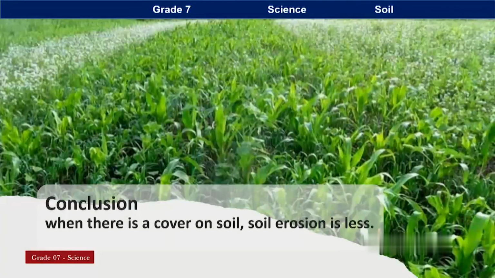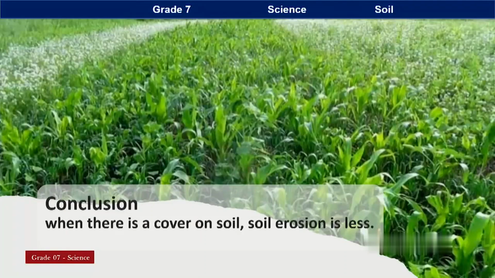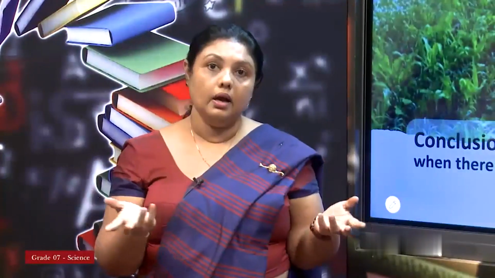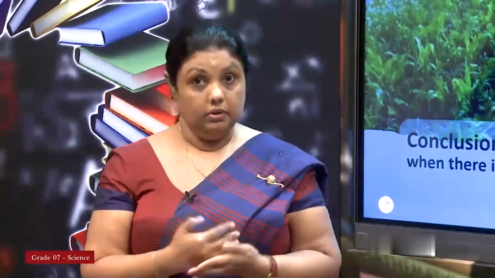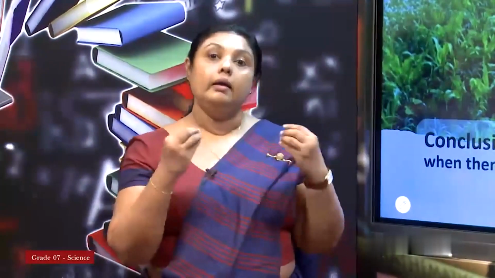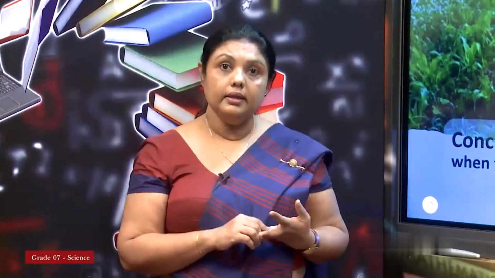Today we learnt about soil: how soil is made, what the parts in soil are, and why it is important. As I told you, if soil is not there, we can't live. There is no place for plants to grow, or animals, especially humans, to live. If soil is not there, plants won't grow and there is no food for others. That is the main thing. Other than that, we learnt how soil is formed, its main parts and composition.